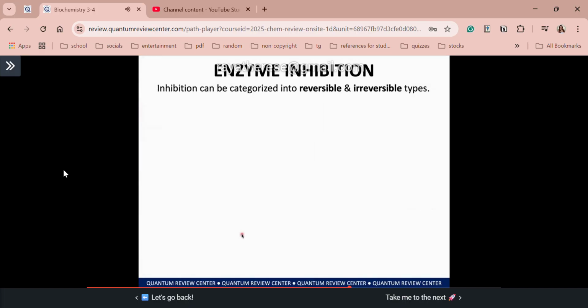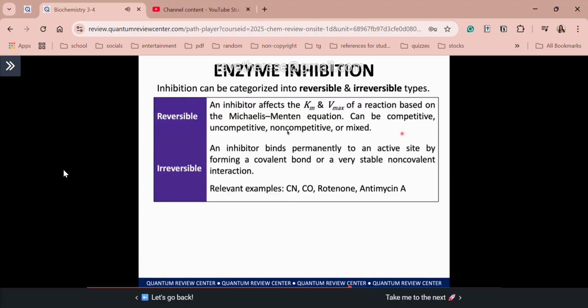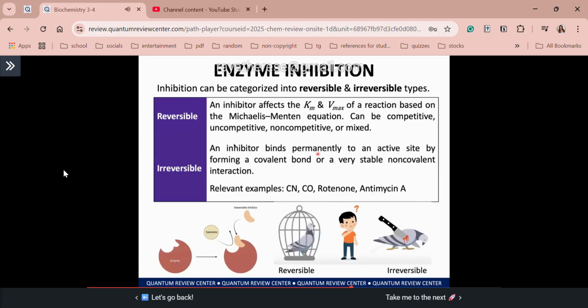For enzymes, we can categorize them into two types, reversible and irreversible. Reversible, class, we can further subdivide into four categories: competitive, uncompetitive, non-competitive, or mixed. I think you are familiar with these four already, di ba? So of course, again, gagamitin natin ang parameters na Km and Vmax in order to determine what type of reversible inhibition. Sa irreversible naman, covalent po ang bonding ng inhibitor to the enzyme.